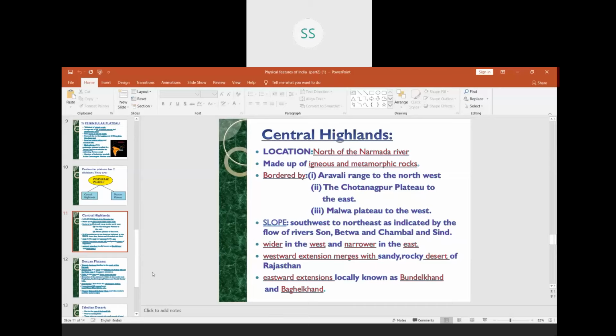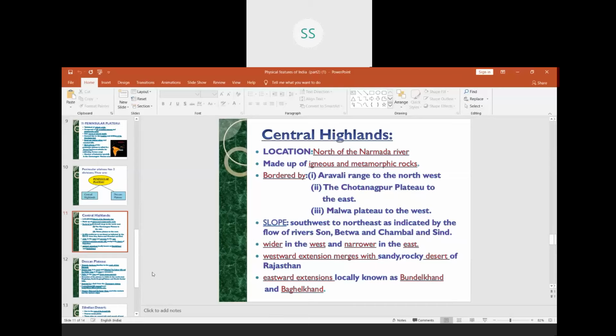So again I am repeating, the central highlands are towards the northern part of the river Narmada. We also call them the Vindhya range. You can see in your map that we have the Vindhya range, and above the Vindhya range we have the central highlands. Towards the extreme northwest we have the Aravalli range.